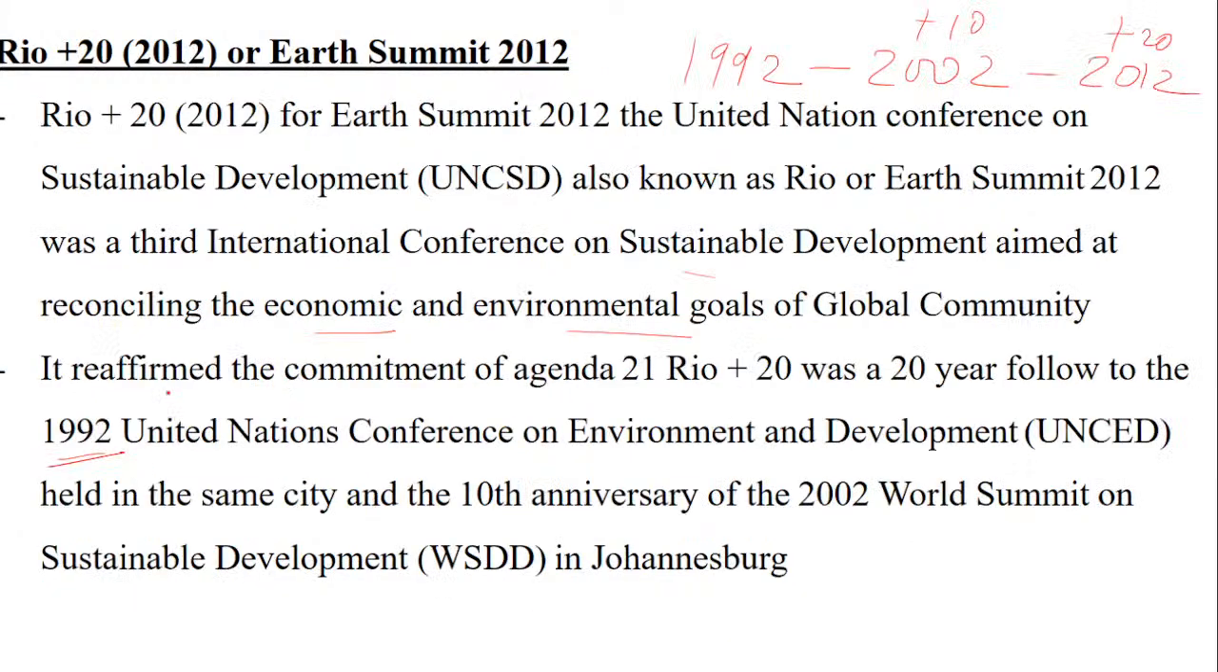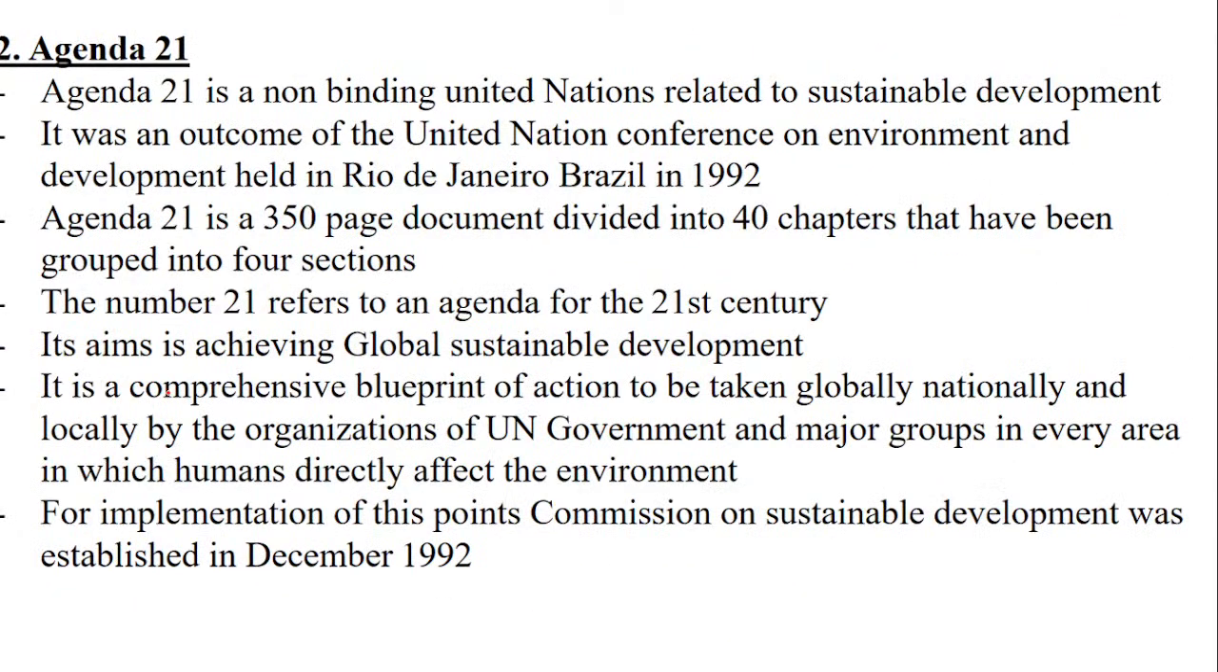Now the next one was Agenda 21. What is this Agenda 21? It is a non-binding United Nations action plan related to sustainable development. It is one of the outcomes of the United Nations Conference on Environment and Development, which was held in Brazil. So again, it is an outcome, and in an assertion or statement question you can get this, so you have to be very clear. This is a 350-page document, divided into 40 chapters. Now there is no direct question on this, so we have to be careful.